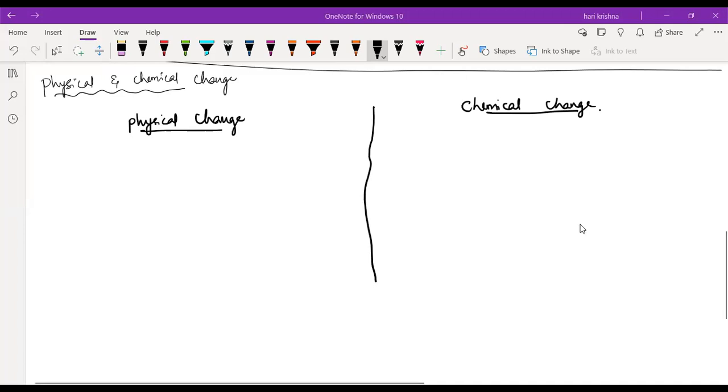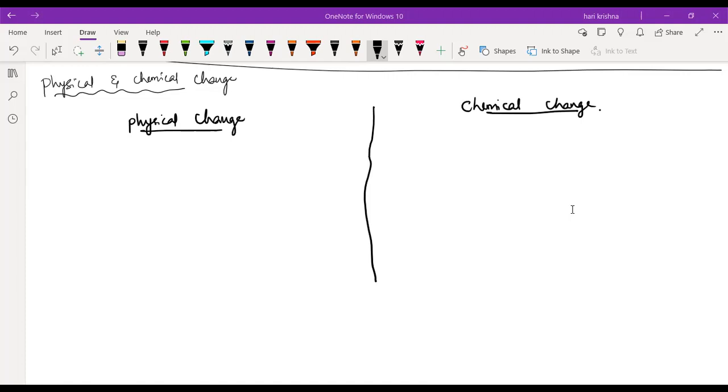Can I give a point? Yeah, Mohit. Sir, in a physical change, the chemical properties or chemical composition of a substance is not changed. Good. Whatever the composition is initially, it will remain the same after the change also. The composition, the chemical nature, and the physical properties will not change at all. That is the physical change.